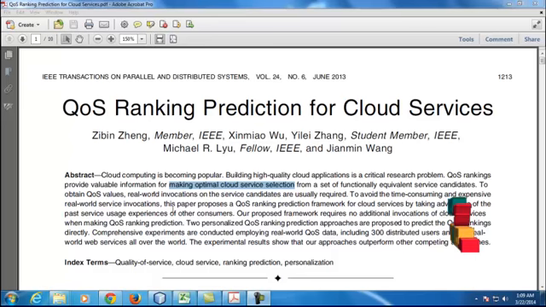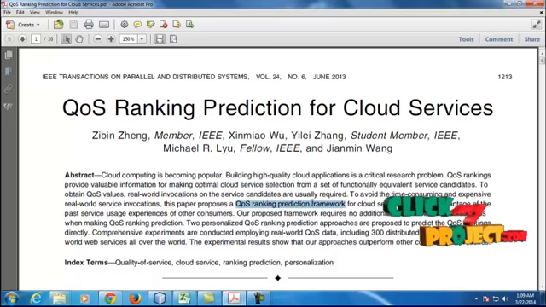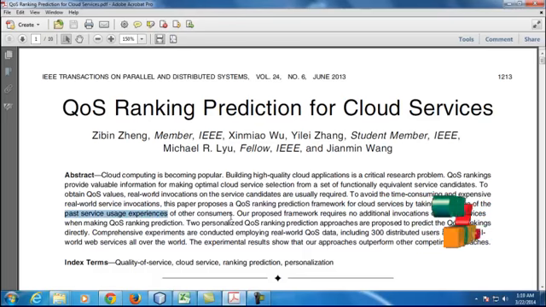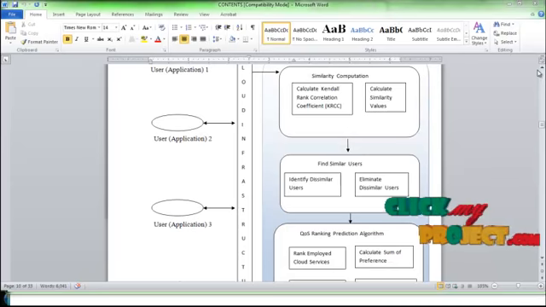To avoid the time consumption and expensive real world service invocation, we are going to propose a QoS ranking prediction framework for cloud service, taking advantage of the past service usage experience of other customers. In this, we consider the quality of service of each and every cloud service, and by that we analyze the service of each cloud process.